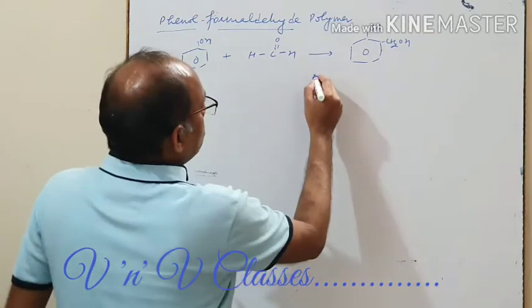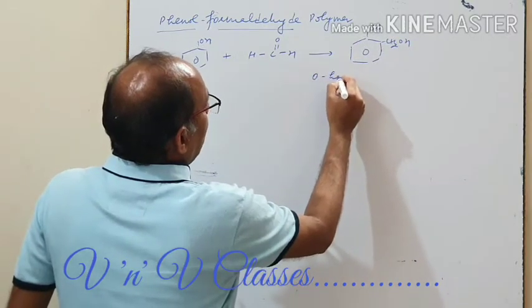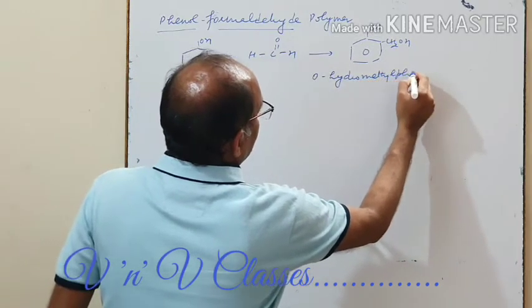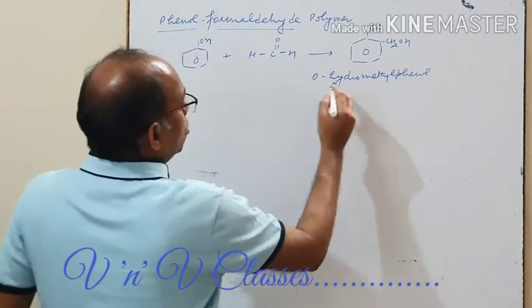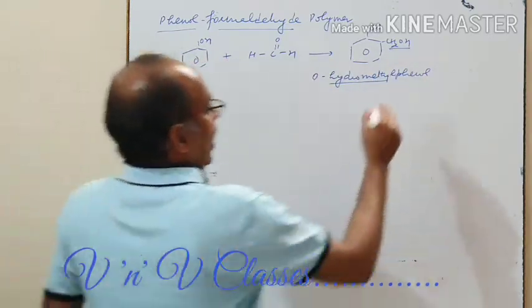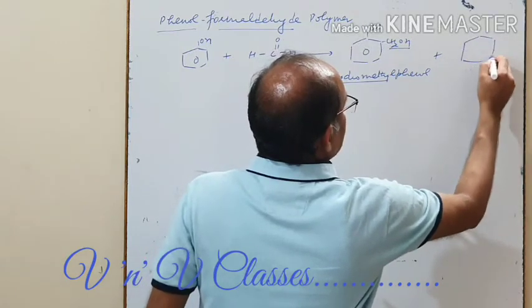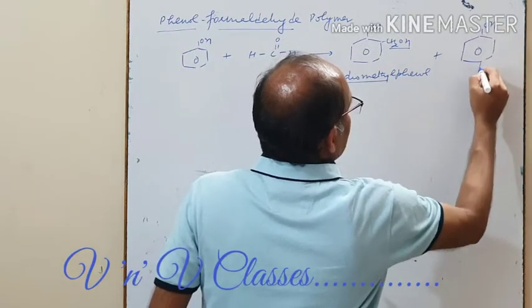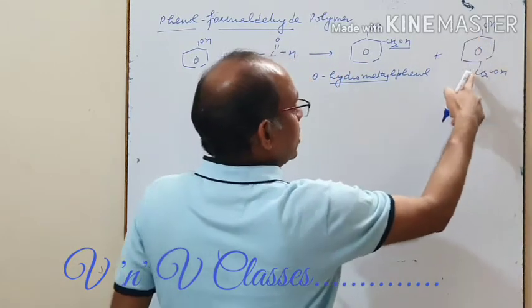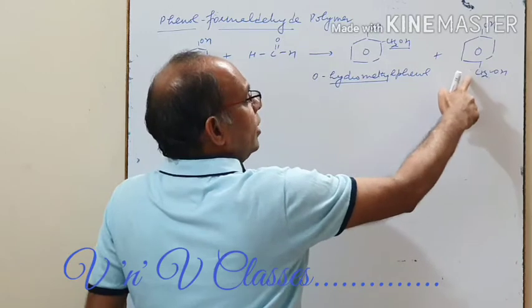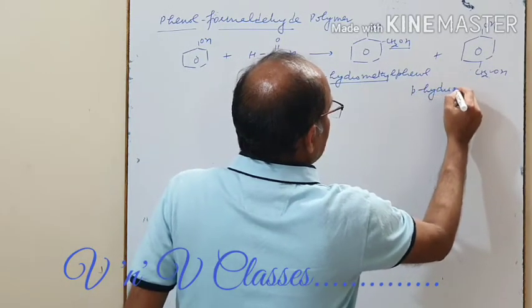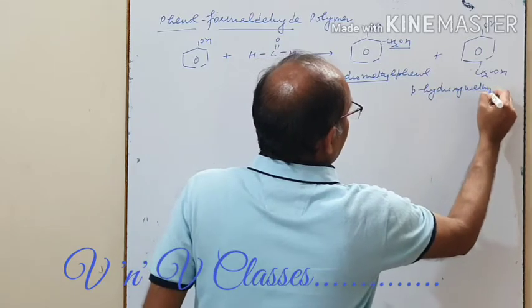So we call it ortho-hydroxymethyl phenol. And the other one we get, this is benzene, this is OH, and this is CH2OH, in the opposite position. We call it the para position, so para-hydroxymethyl phenol.